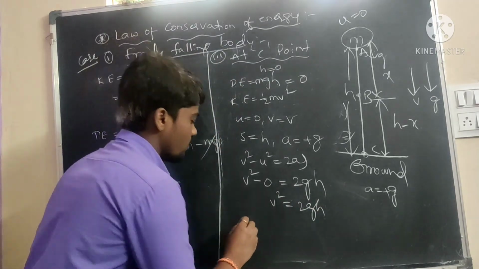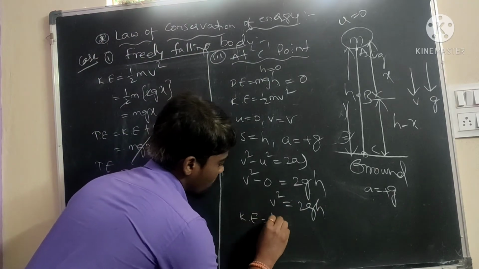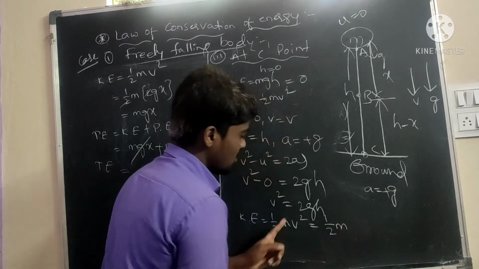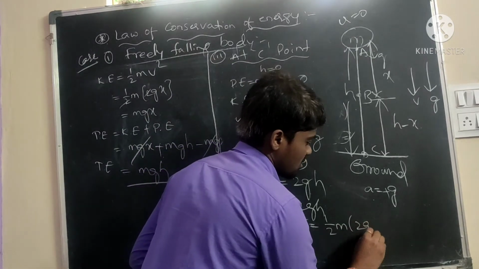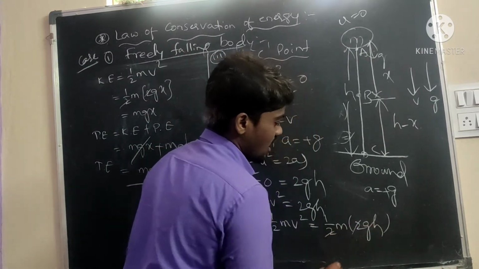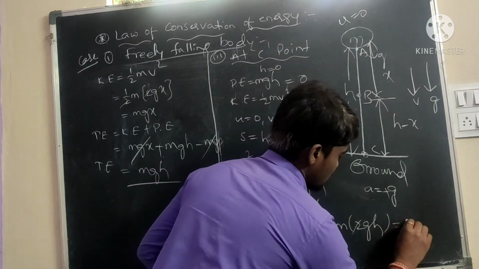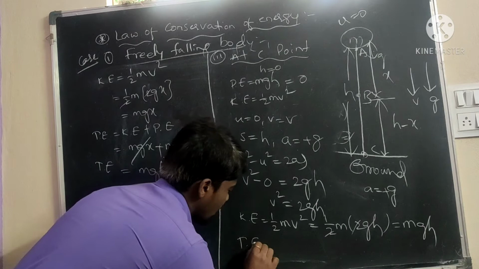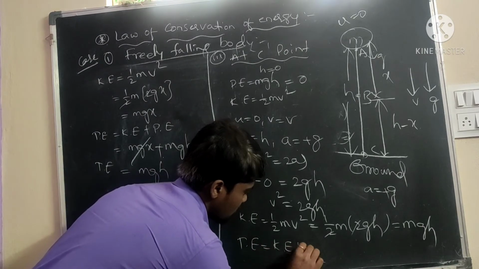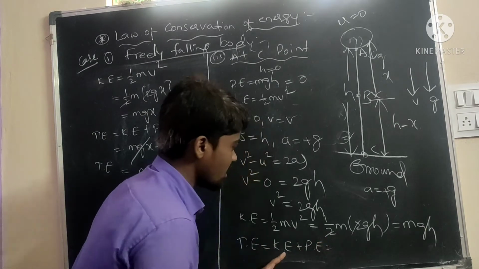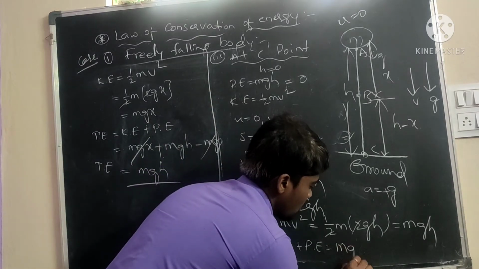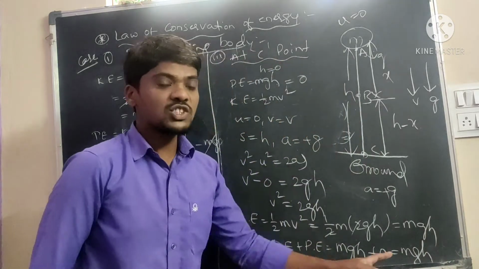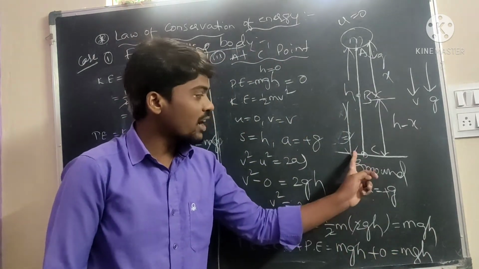Substitute this in the kinetic energy formula: half m v square means half m times 2gh. The 2 cancels, and we get mgh. Total energy is equal to kinetic energy plus potential energy. The kinetic energy is mgh and the potential energy is 0. So the total energy is mgh. At C point also mgh.